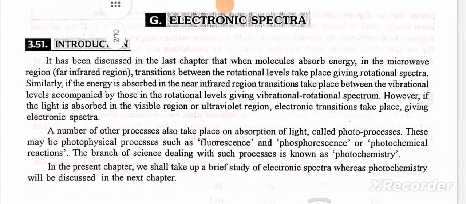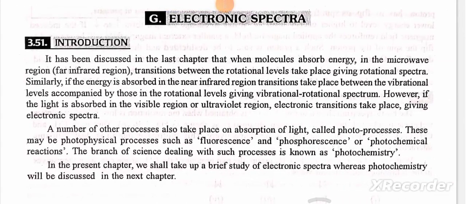Electronic spectra. It has been discussed in the last chapter that when molecules absorb energy in the microwave region, transitions between the rotational levels take place, giving rotational spectra. Similarly, if the energy is absorbed in the near infrared region, transition takes place between the vibrational levels accompanied by those in the rotational levels, giving vibrational-rotational spectrum. However, if the light is absorbed in the visible or ultraviolet region, electronic transitions take place, giving electronic spectra.